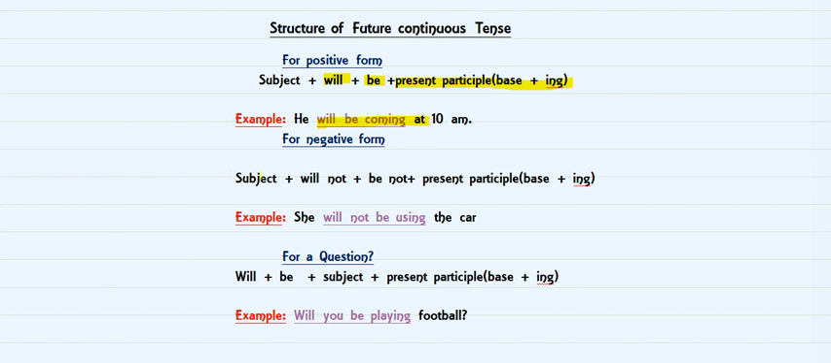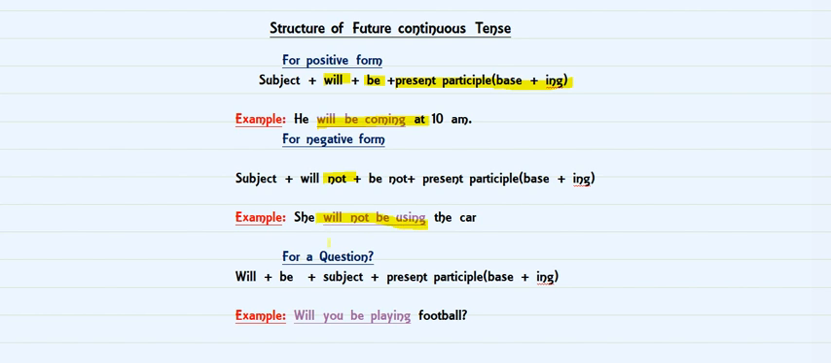Now for a negative sentence, you simply need to add not along with will. That is what is happening in all the negative sentences. For almost all the tenses, you have to just add not to your positive form. And be will come along with that. That will be will not plus be plus present participle, that is base plus ing form. She will not be using the car. That is how you can put the sentence in a future continuous negative form.